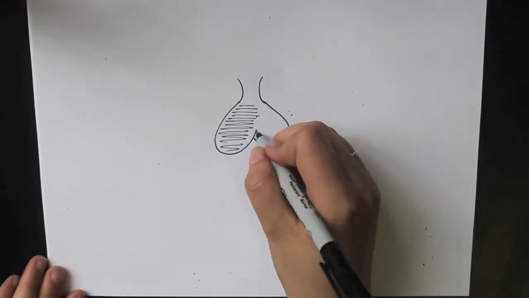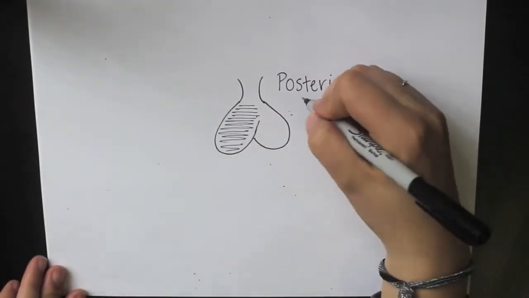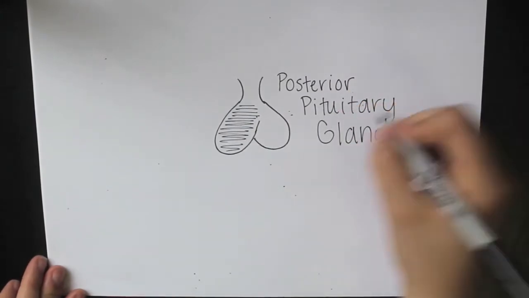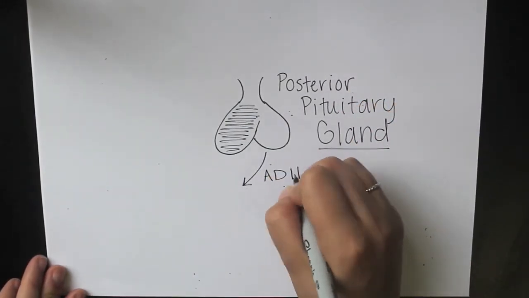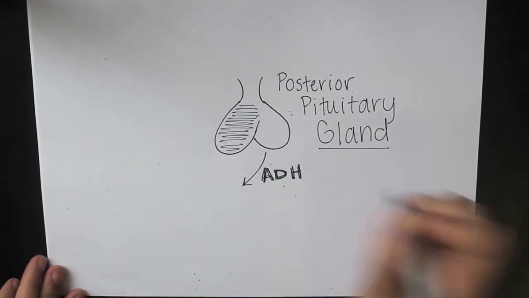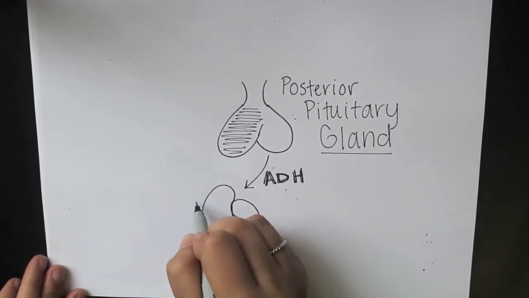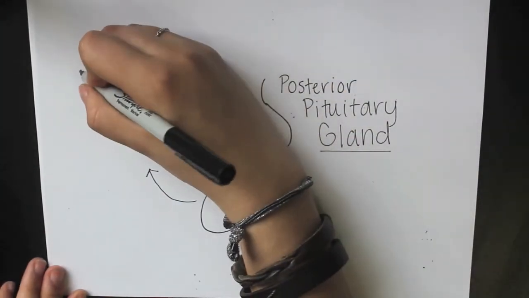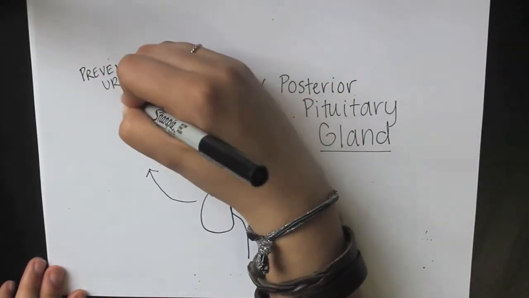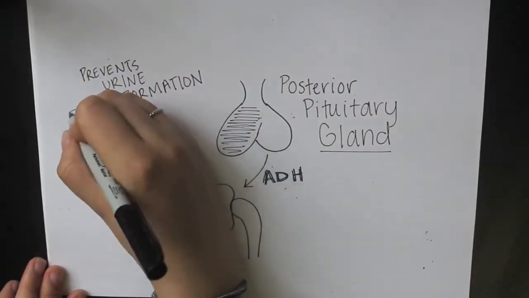Another part of the body that responds to a drop in blood pressure and volume is the posterior pituitary gland. This gland secretes ADH, or antidiuretic hormone. ADH binds to receptor cells in the collecting ducts of the kidneys and inhibits the formation of urine and increases reabsorption of water into the body.